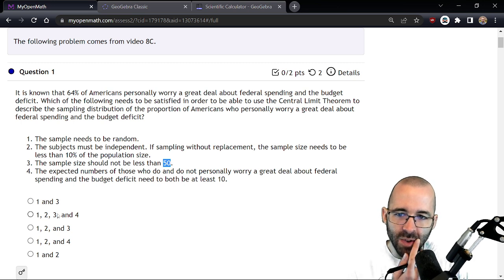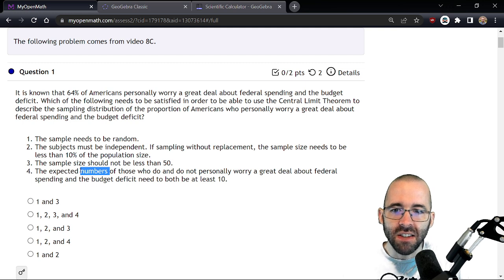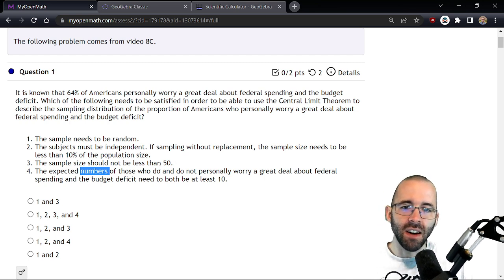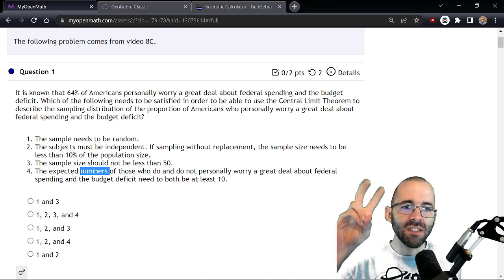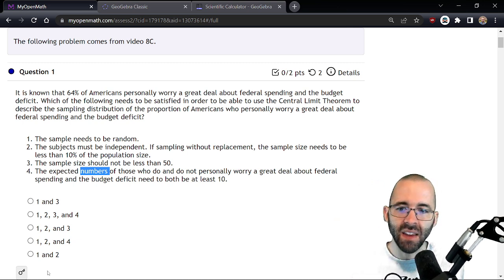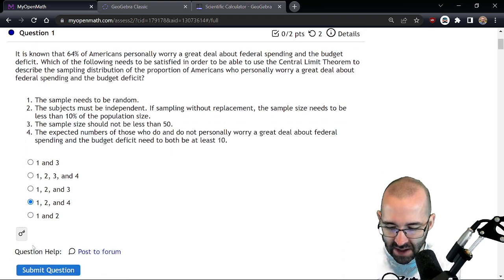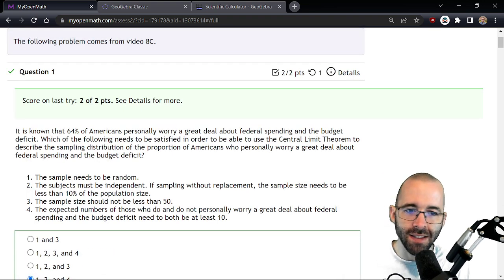It's going to be option 2, 4, or 5. The expected numbers of those who do and do not personally worry need to be at least 10. Yeah, so 3 is not true, but 4 is true. We want at least 10 failures and at least 10 successes. And that's what that's talking about. So that should be our answer. Great. I got it right.